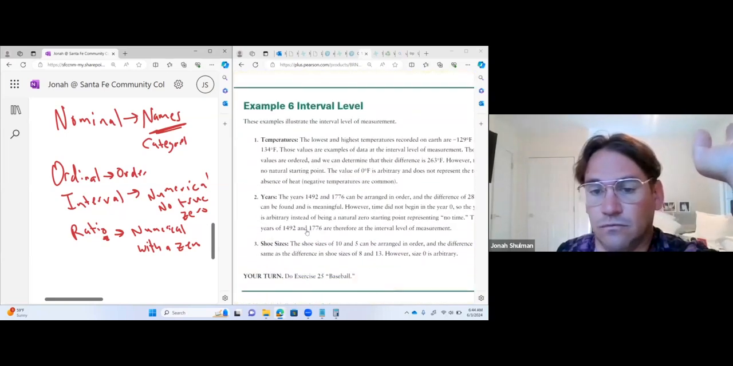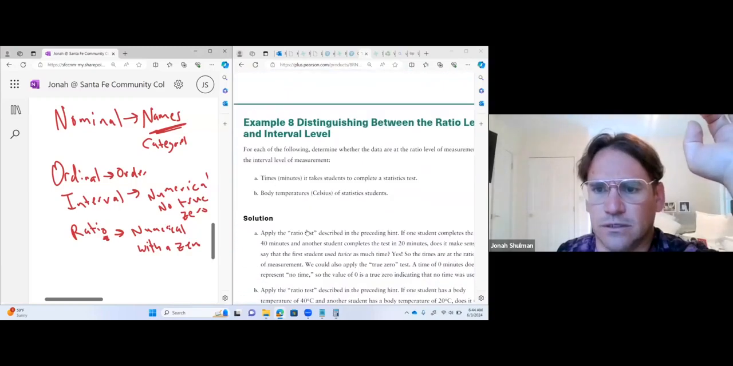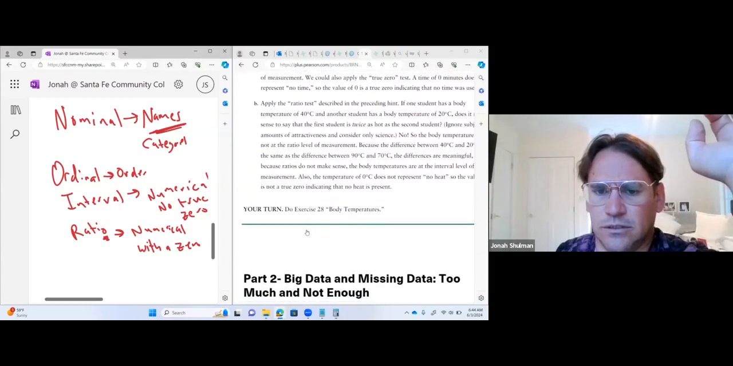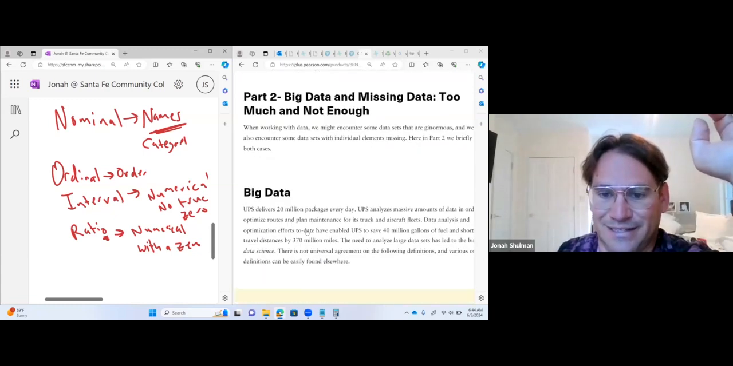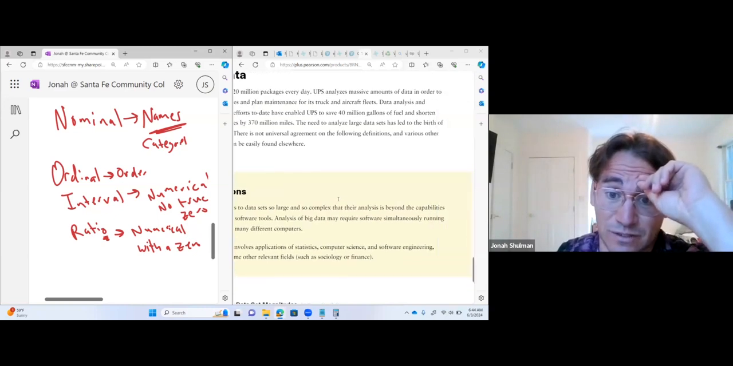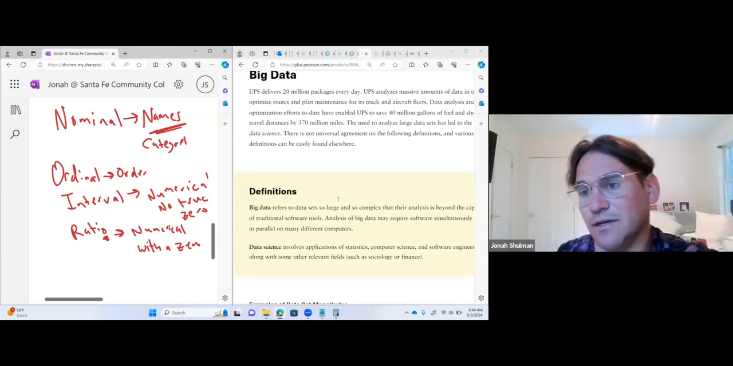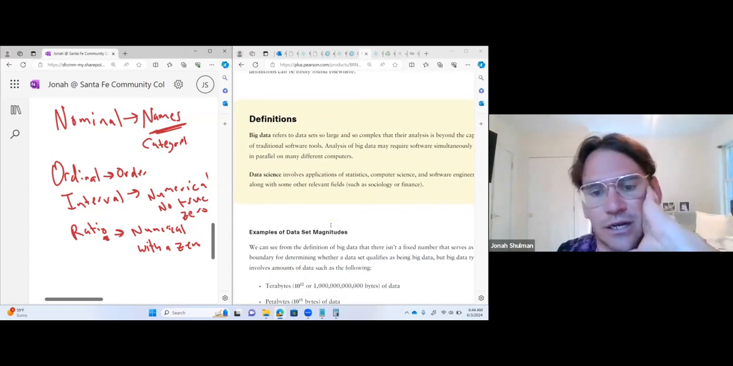Okay, you can look at all the examples. Is this the end? Okay, okay. Big data and missing data, too much data. Big data, too complex. It's really hard for us to use software tools when we're talking about things like GDP, giant numbers. And then we can use programs to help us with that.